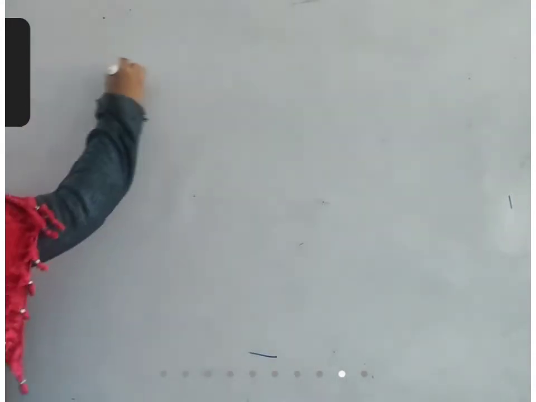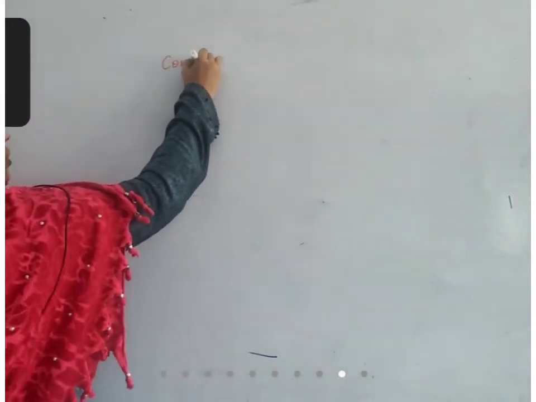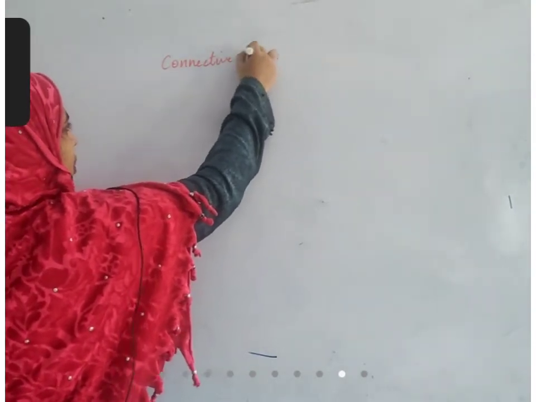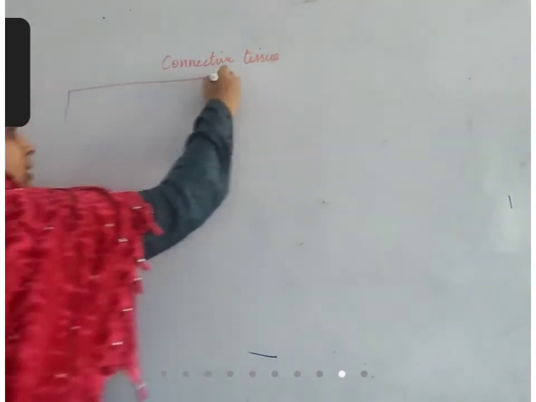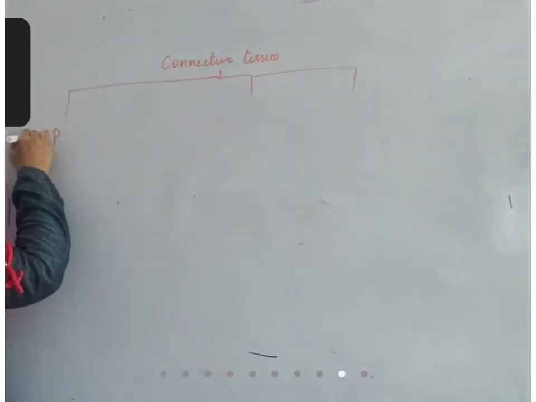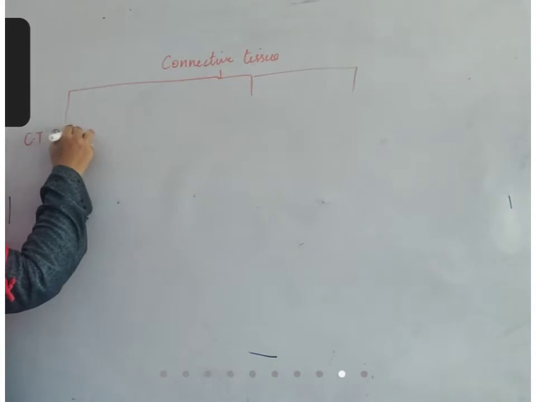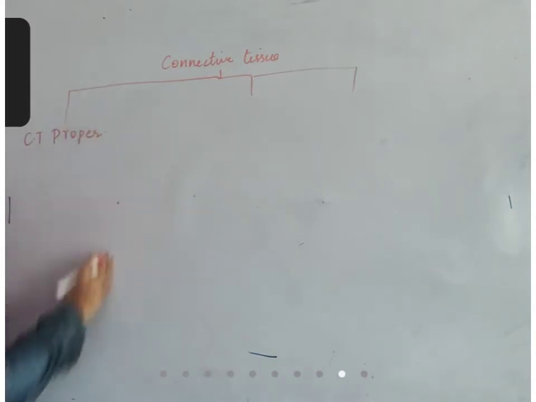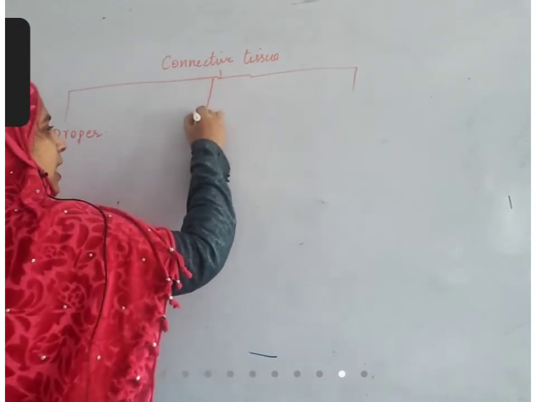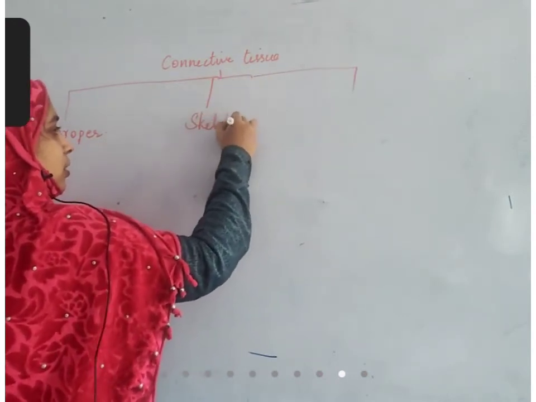Types of connective tissue. Connective tissue is of three types. Connective tissue proper. Next, skeletal connective tissue.